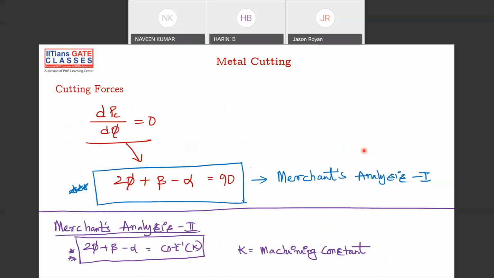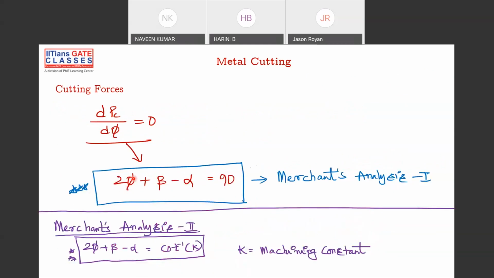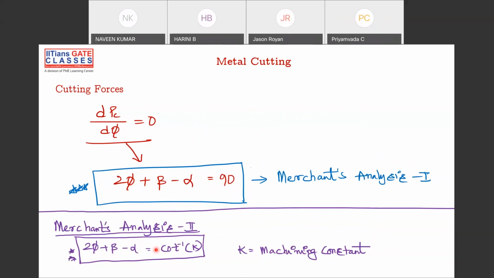Please remember, in some cases they'll say you have to use the Merchant first analysis and second analysis. Merchant's first analysis says that you have to do this for minimum cutting power, that is Fc into Vc, and the important formula is 2 phi plus beta minus alpha is equal to 90. This is a derived relation which will be used in cases where you are unable to find phi, beta and alpha. Another Merchant analysis is given as 2 phi plus beta minus alpha is equal to cot inverse K. K is your machining constant.